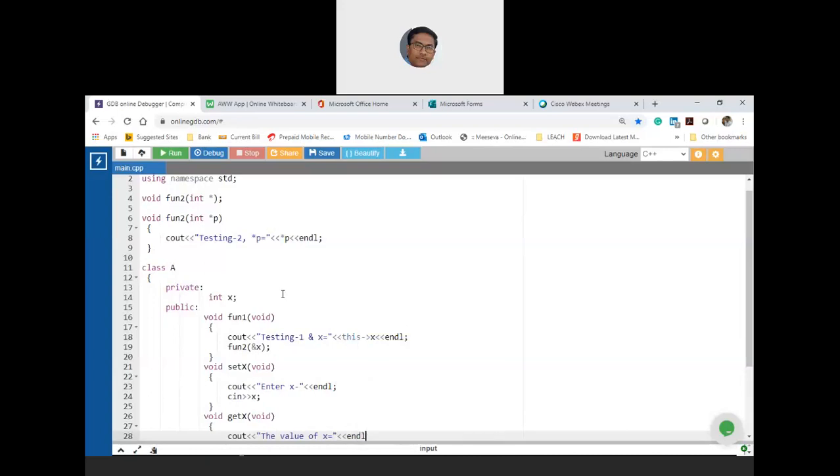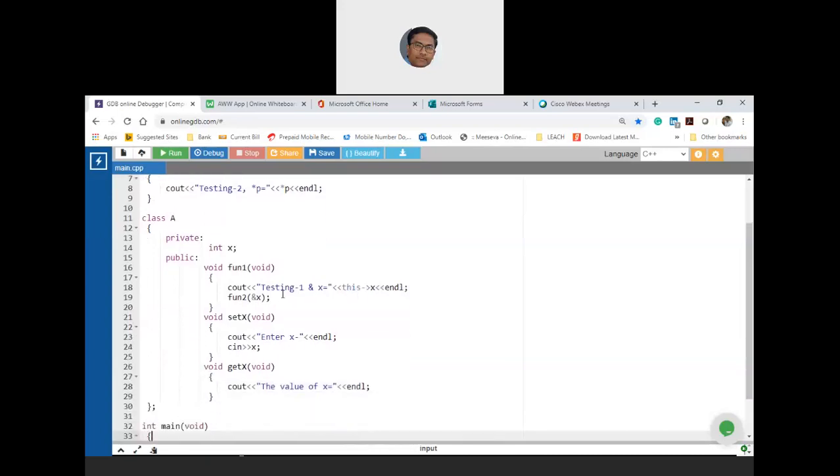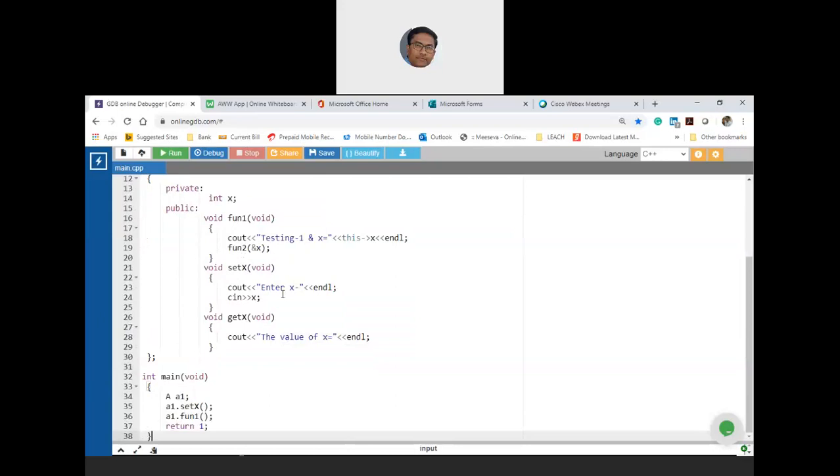Now let me repeat the question. What I am trying to demonstrate here is, is it possible that after creating a class in a C++ environment, is it possible to still corrupt the data? The answer is yes, it is possible. So I'm demonstrating how it is possible.